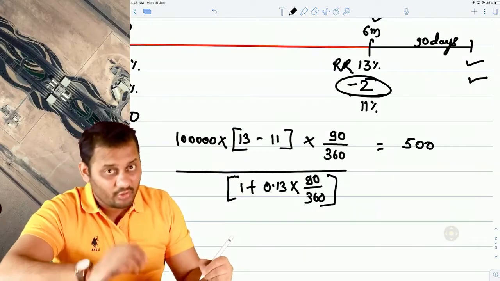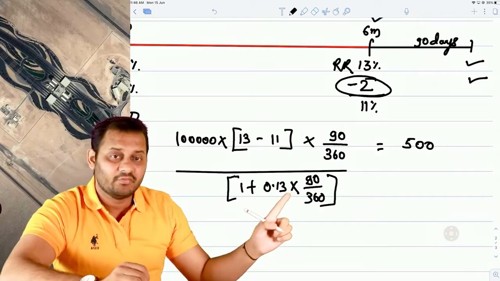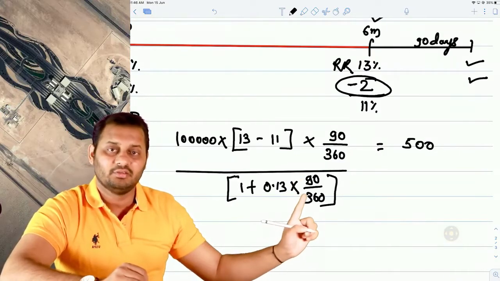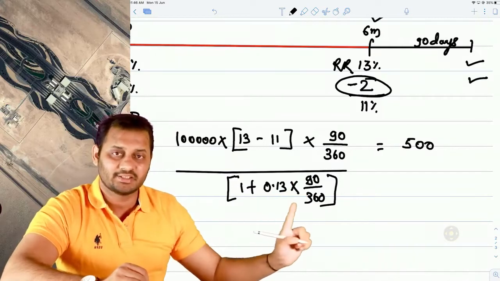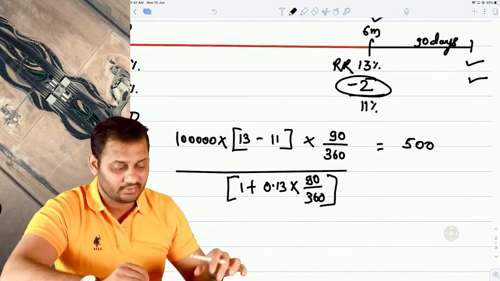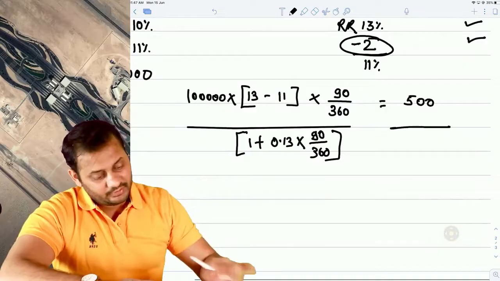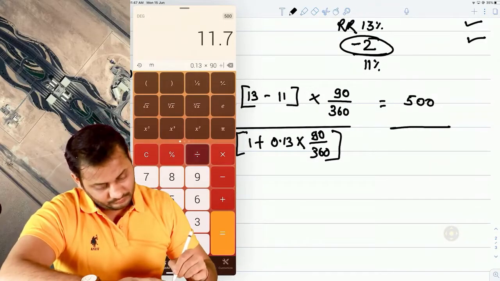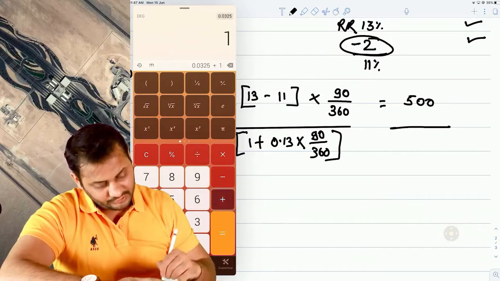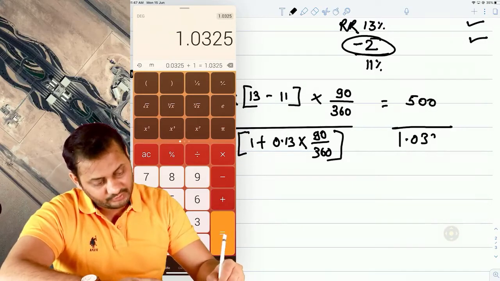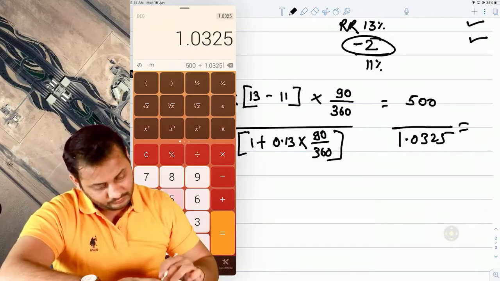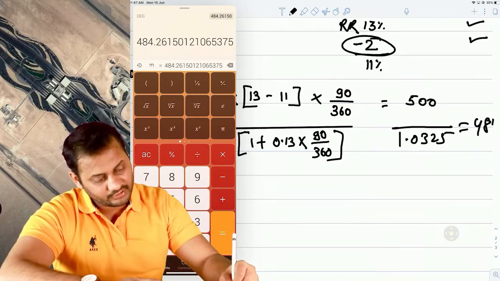Because I want to discount by 90 days only, I will convert the reference rate into a 90 days rate and then use this amount. This is how we discount: 1 plus r, we divide by 1 plus r. So it will be 1.0325, and the final answer will be 484 something. So forget that.